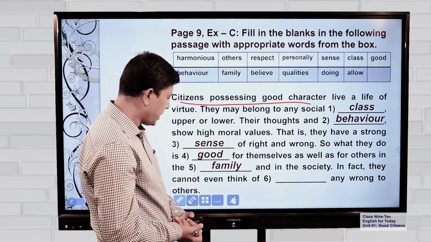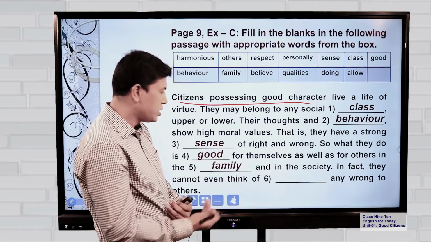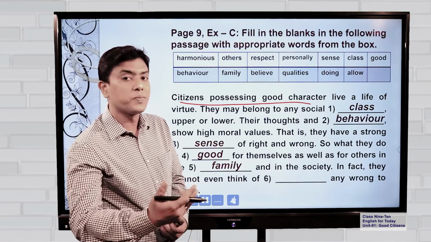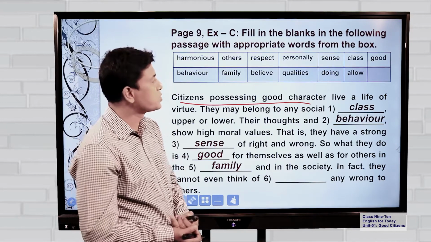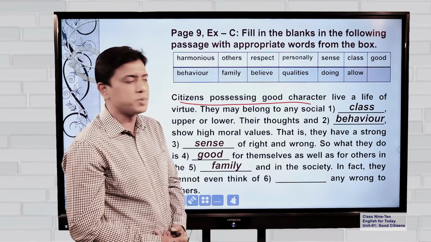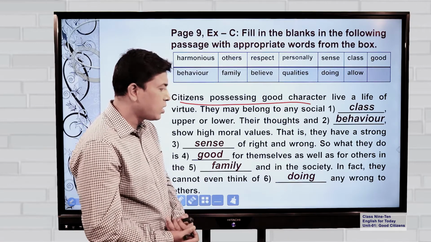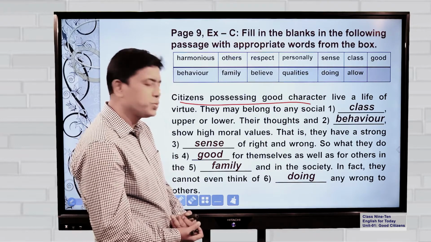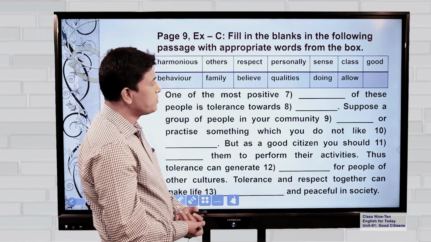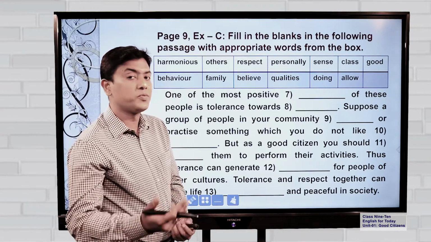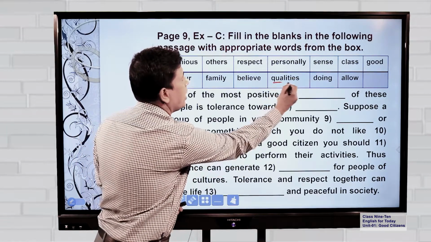In fact, they cannot even think of doing any wrong to others. Think of. After think of, we should use the ing form of a verb. So, yes, doing is going to be the correct answer. Now, the second part of the text. One of the most positive. After one of the, we use the plural form. So, what we have? We have qualities.